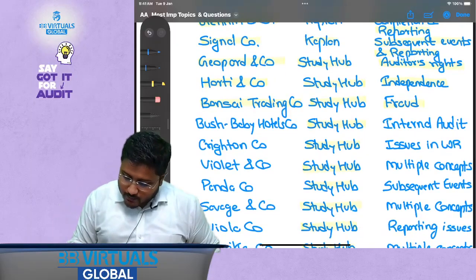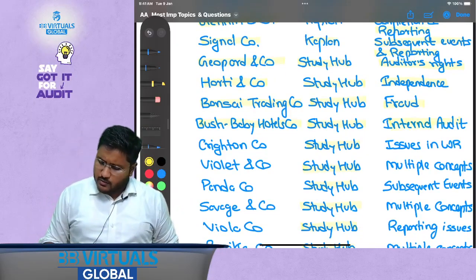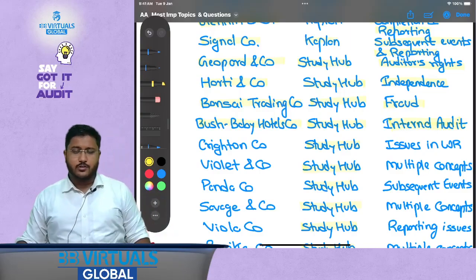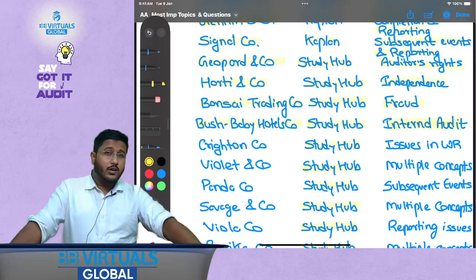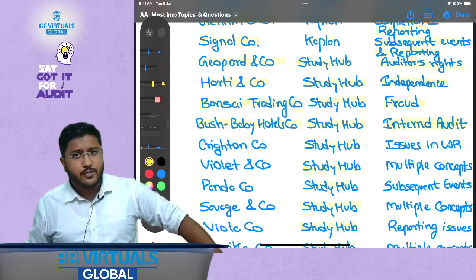Then Bush Baby Hotels Company. Bush Baby Hotel Company talks about internal audit. But sir, we have already covered internal audit in one question, right? But this question is fully dedicated to internal audit, and this is a very beautiful question. So you should definitely solve it.